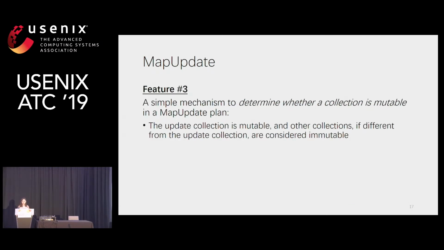The third feature is that MapUpdate adopts a simple mechanism to determine whether a data collection is mutable or immutable. The update collection is mutable, and other collections, if different from the update collection, are considered immutable.